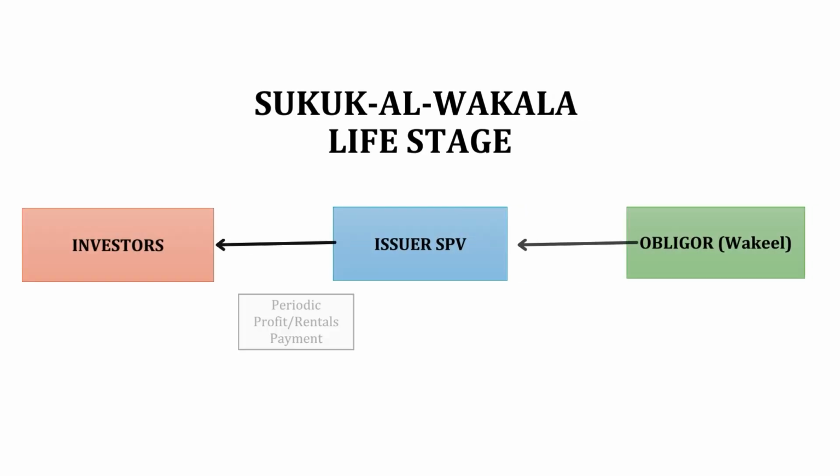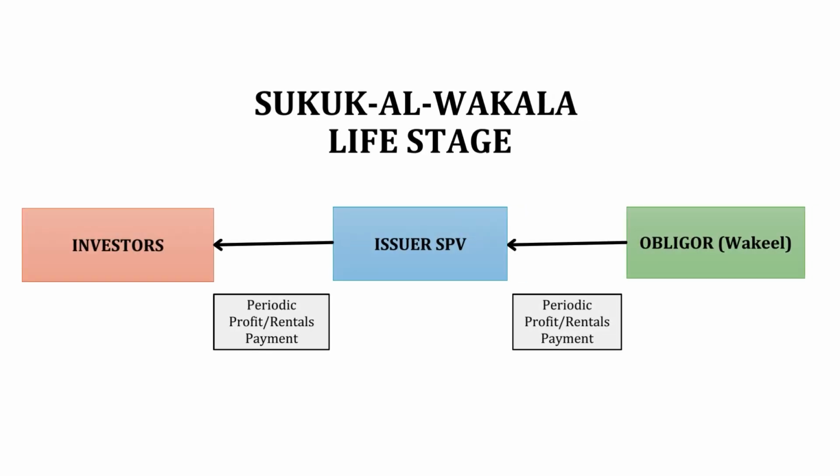And now the profit, which is $2.5, and the rental, which is $2.5, trickles down as the periodic distribution amounts to the issuer SPV, and from the issuer SPV it goes to the investors.